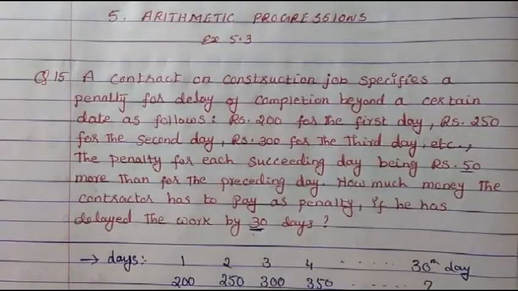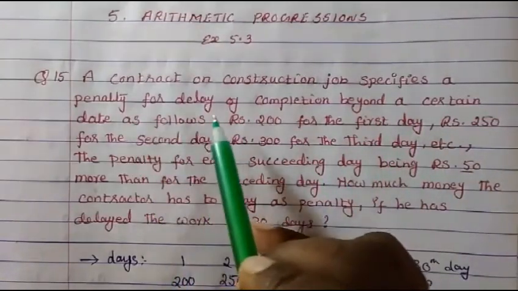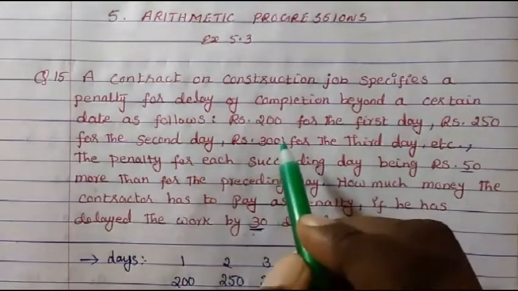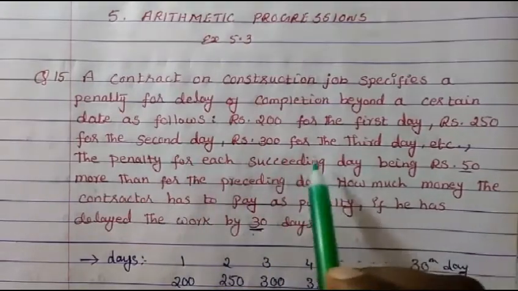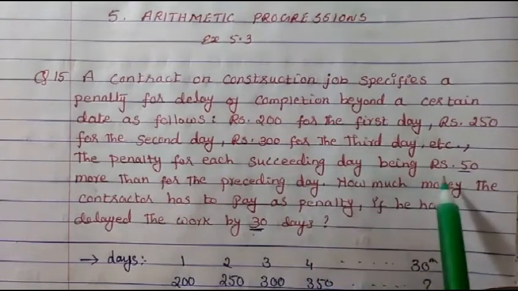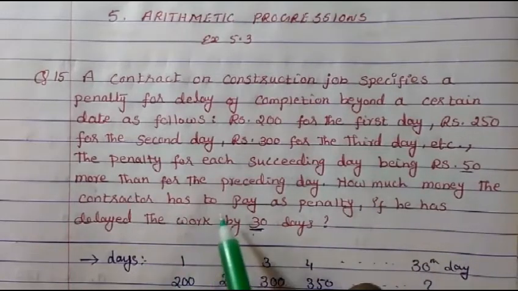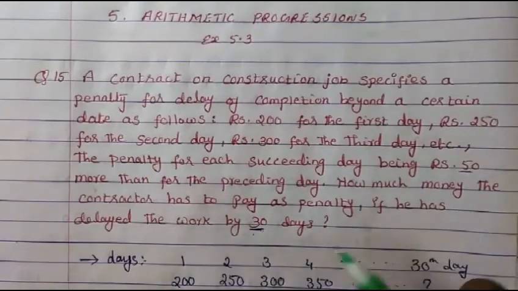Today we are going to study from class 10 chapter 5 arithmetic progressions, exercise 5.3 question 15. A contract on construction job specifies a penalty for delay of completion beyond a certain date as follows. Rupees 200 for the first day, rupees 250 for the second day, rupees 300 for the third day, etc. The penalty for each succeeding day being rupees 50 more than for the preceding day. How much money the contractor has to pay as penalty if he has delayed the work by 30 days?